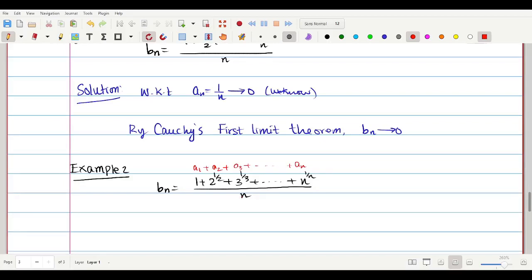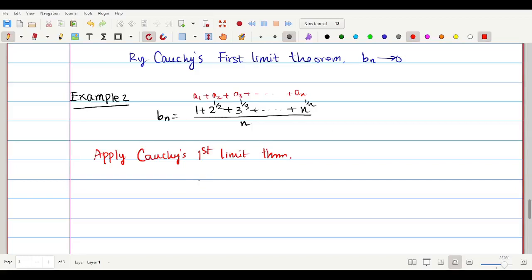Okay, divided by n. அப்போ we can apply Cauchy's first limit theorem. என்ன கிடைக்கும்? இது எங்க கன்வர்ஜ் ஆகும்னா, that is இந்த கேஸ்ல an which is equal to n to the power 1 by n. Okay, இது and we know that n power 1 by n converges to யாரு 1 க்கு கன்வர்ஜ் ஆகும், படிச்சிருக்கோம். ஓகேங்களா? ஆல்ரெடி proved.